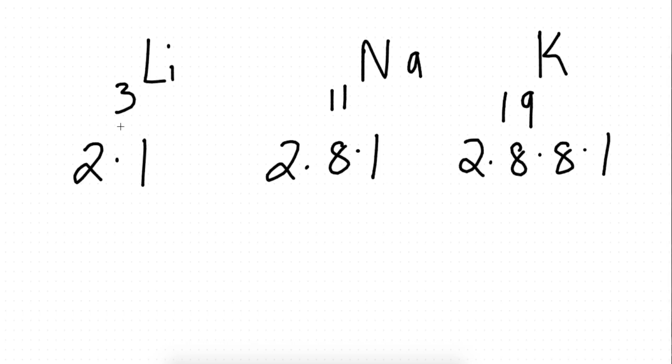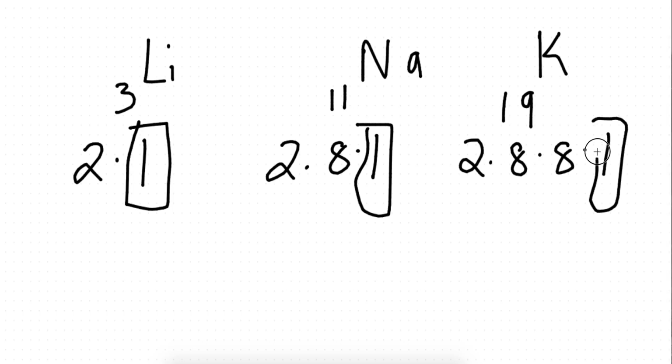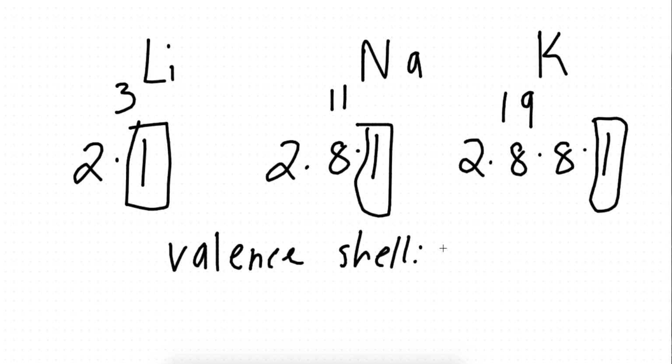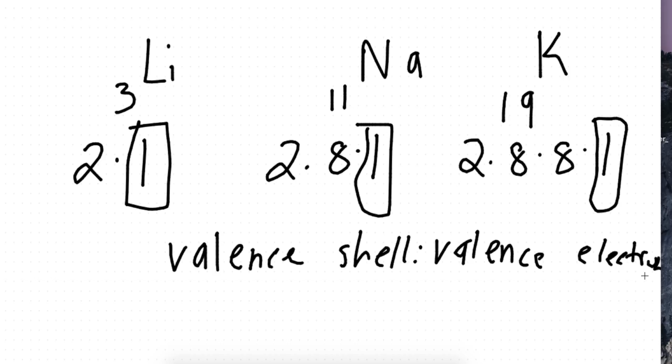Look at the last shell. Do you see it? The same number of electrons in the last shell. And what is the last shell called? The valence shell. And the electrons in the last shell are called valence electrons. Okay, the word valence means last. So elements are basically arranged in a group based on having the same valence electrons. Okay, guys?